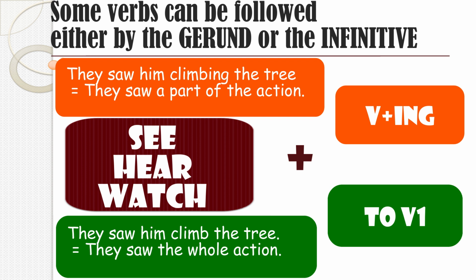I can remember the example I gave in the infinitive lesson. She saw him cross the road. That's bare infinitive. She saw him cross the road from one end to the other one. But if we say she saw him crossing the road, she just saw part of the action.